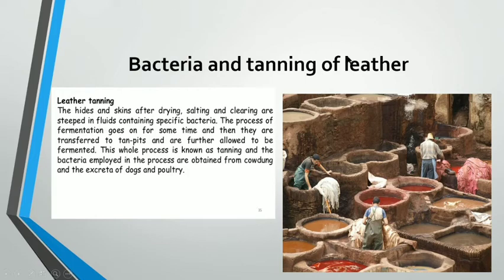Now bacteria and the tanning of leather. Bacteria play an important role in the tanning of leather also. The raw leather is very brittle and contains many fatty compounds. The raw leather, the skin of animals, is quite brittle and hard, and it contains fatty compounds. So this raw skin is to be tanned and it is immersed in water containing bacteria.